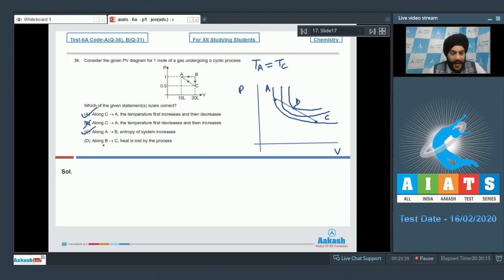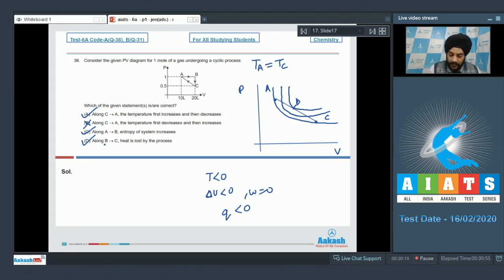If I talk about the D option now, along B to C, heat is lost by the process. So in moving from B to C, no work is done as the process is isochoric. So in an isochoric process, the pressure decreases. It must mean that the temperature has also decreased. It must mean that delta U has decreased. So if delta U has decreased and the work done is equal to 0, it means that heat must have been lost by the system to the surrounding. So option D is correct. So out of these given options, we have to select the correct options as option A, C and D.